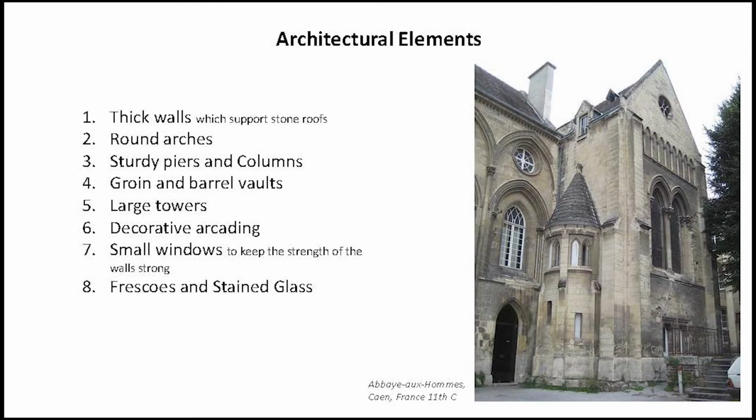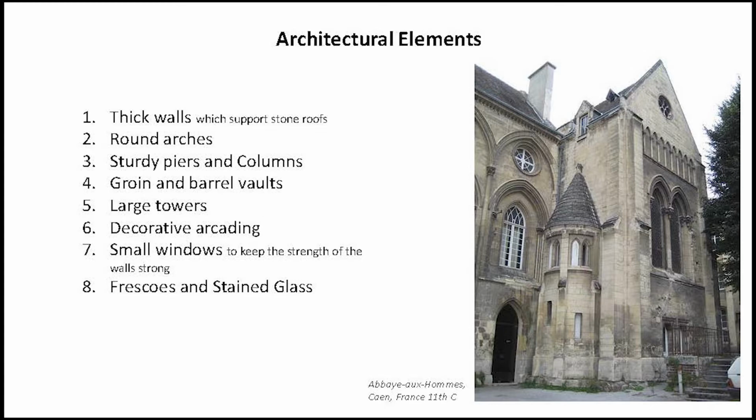Now we are going to discuss the different architectural elements that we can see in different Romanesque buildings. The main components were basically the thick walls and rounded arches of different subcategories. They are sturdy piers and columns, existing very prominently. Then groin vaults and barrel vaults, very large towers and a decorative western facade, which we call the westwork. And these large towers were basically situated on the westwork itself.